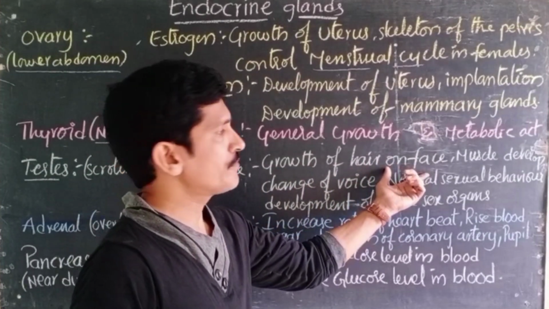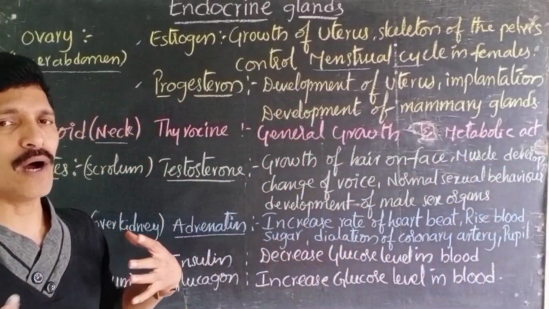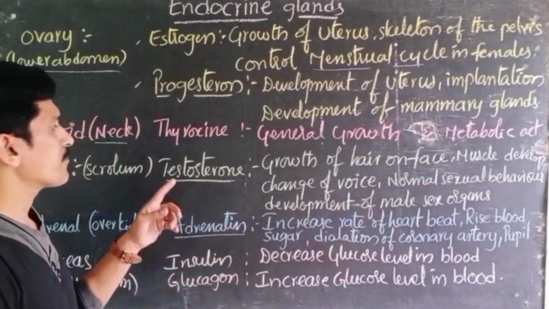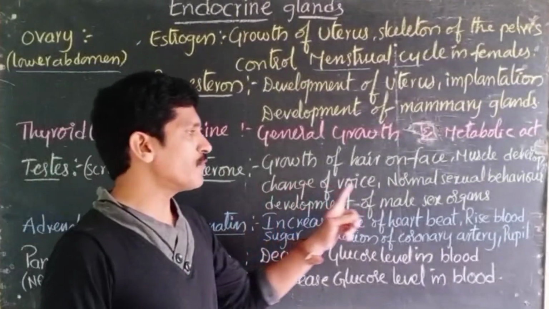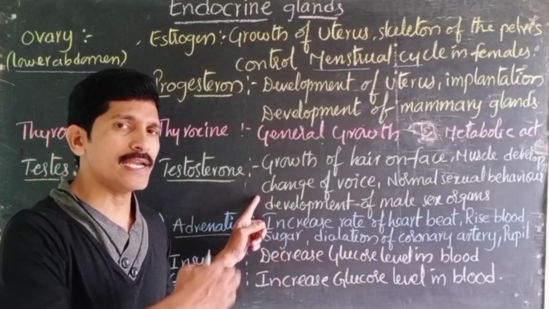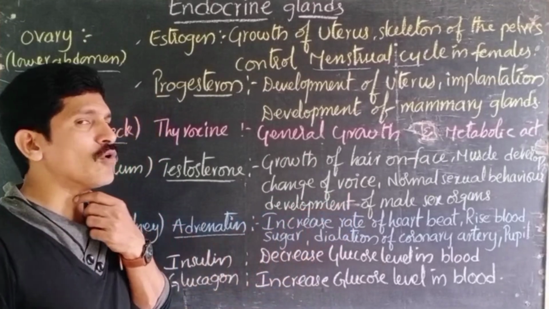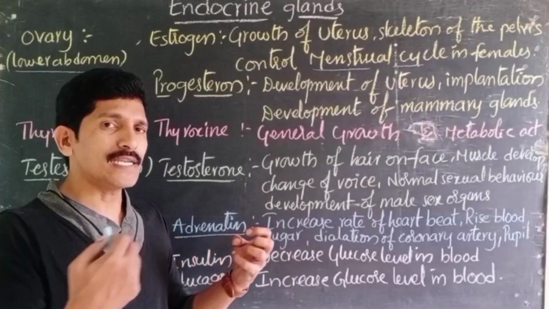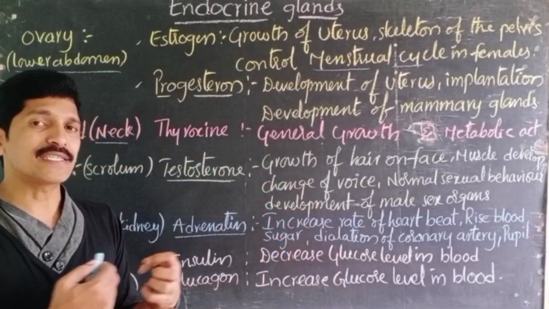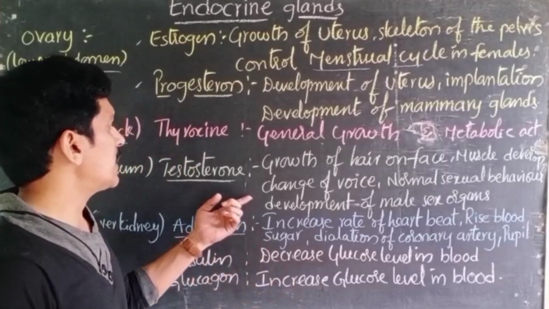Later, muscle development in males. The chest becomes widened and muscles become hardened. All these things come under the control of testosterone. And a change of voice. When males enter adolescence from childhood, their voice changes because in the region of the vocal cords, one of the cartilages protrudes out and makes the muscles stretch a little longer, so that the voice becomes harsh. That is under the control of testosterone.